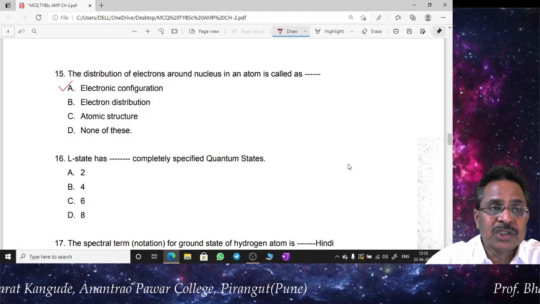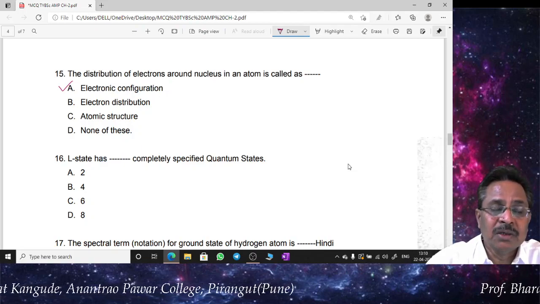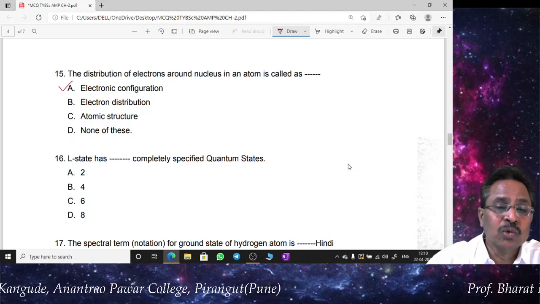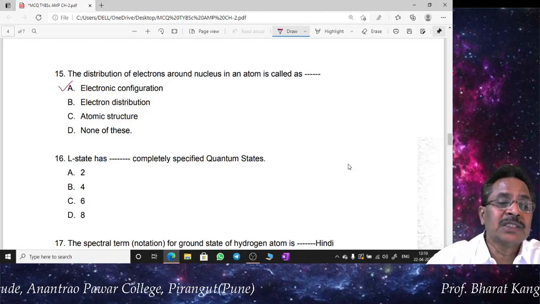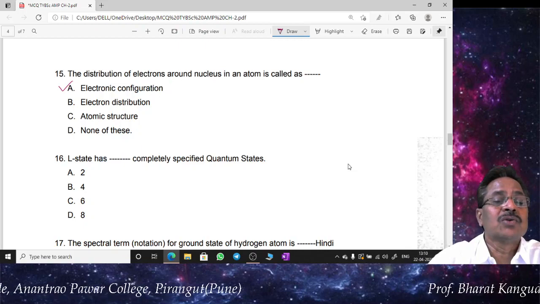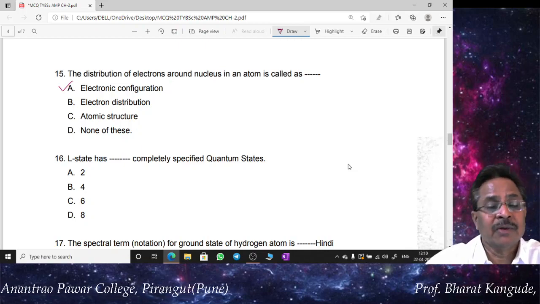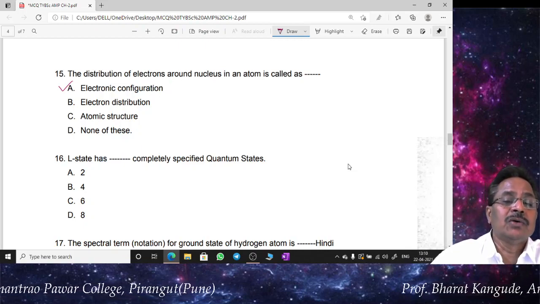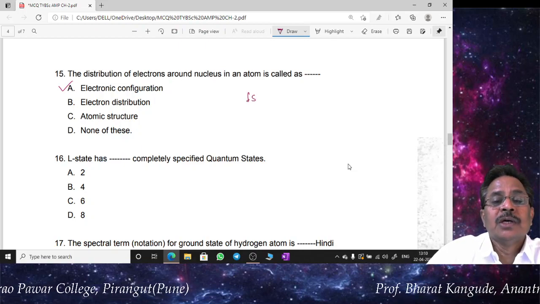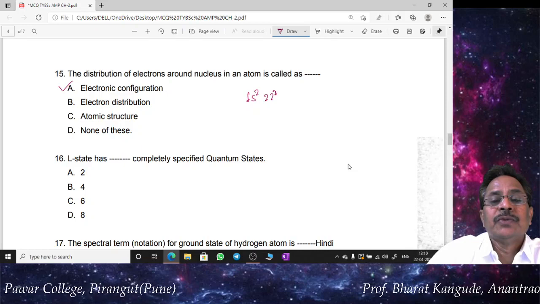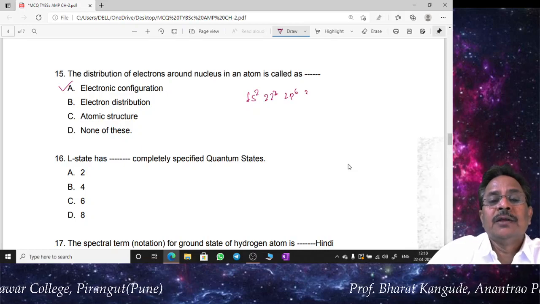The distribution of electrons, applying all the laws or rules of quantum mechanics as well as atomic and molecular spectra, such a distribution of electrons is called electronic configuration, and we are very familiar with it. For example, we write the electronic configuration for sodium as 1s2, 2s2, 2p6 and 3s1.